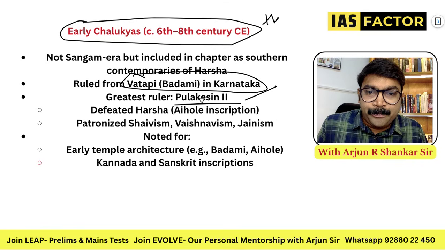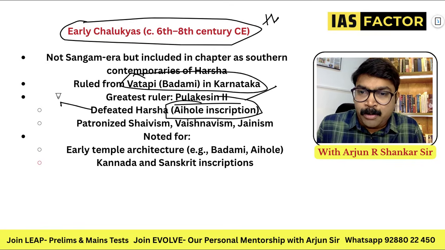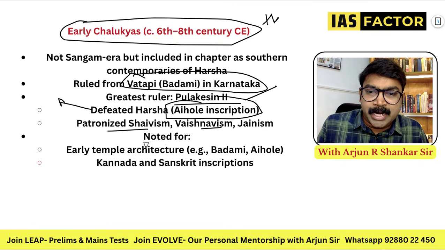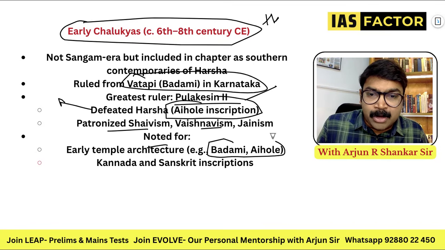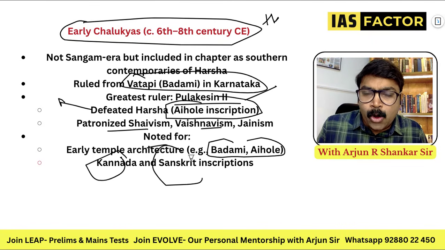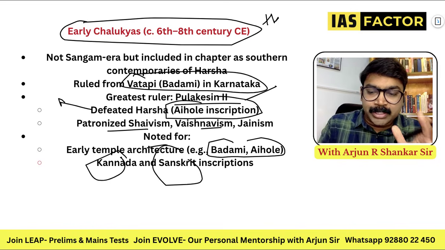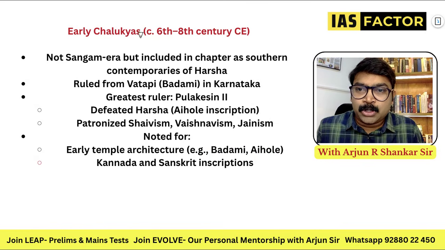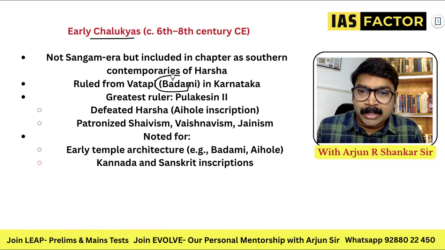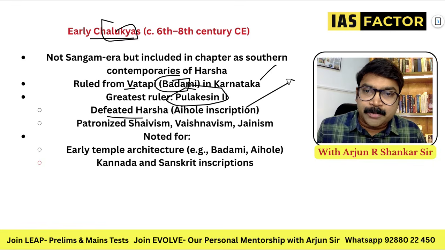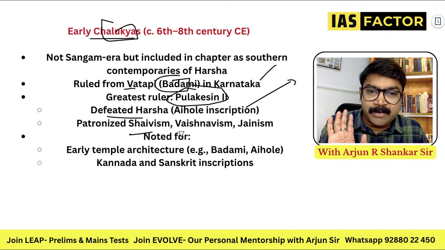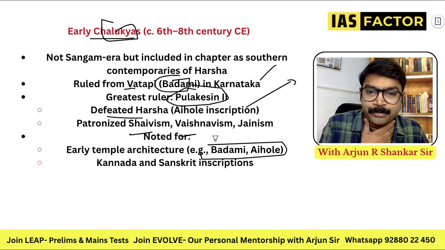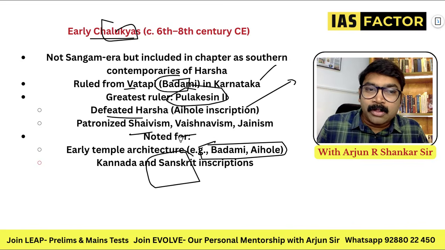Pulakeshin was the greatest ruler. The Aihole inscription, which records the defeat of Harsha, is important. They patronized Shaivism, Vaishnavism and Jainism, with temple architecture at Badami and Aihole, and Kannada and Sanskrit. All of these points are previous year questions of the UPSC. Either they asked about the Chalukyas, where, in Badami in Karnataka, or Vatapi or Badami. Pulakeshin, the greatest ruler, is a Chalukya. He defeated Harsha, and the Aihole inscription talks about the defeat. He was a Shaivite and Vaishnavite, so definitely know about the temples. Sanskrit was also known. So all this is important.